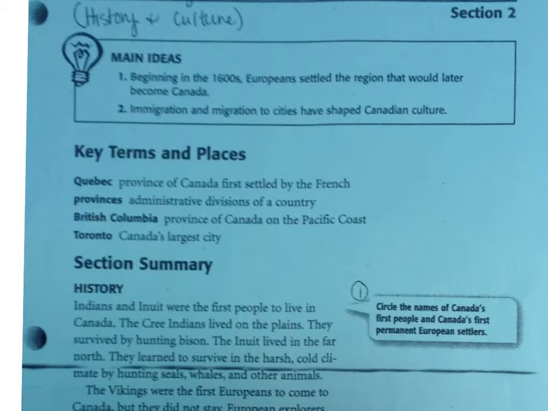Now that we've finished reading, let's go back and look at the main ideas. Main idea number 1. Beginning in the 1600s, Europeans settled the region that would later become Canada. When we read about Canada's history, we could see that the Vikings first came to Canada, but they did not settle there. Later, Europeans came to Canada from France and Britain, and they ended up settling in Canada.